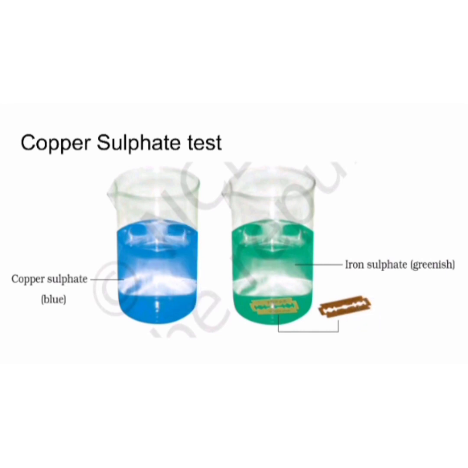This blue color is the copper sulfate solution. Drop a shaving blade in that solution and wait for half an hour. When you observe the color, it will change into green, and the color of the iron blade also changes into brown.